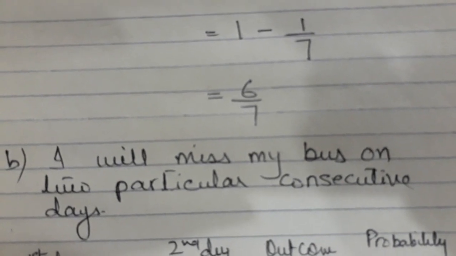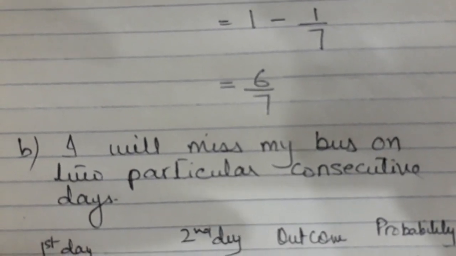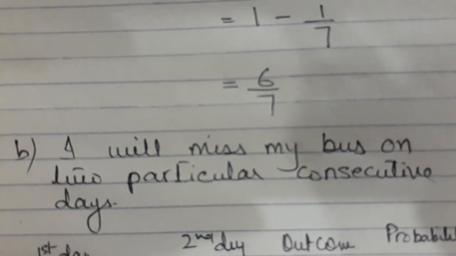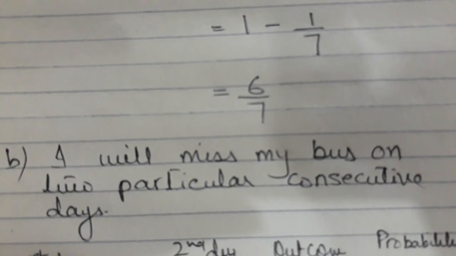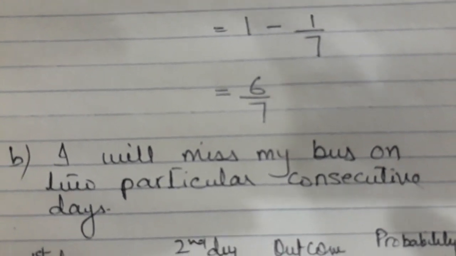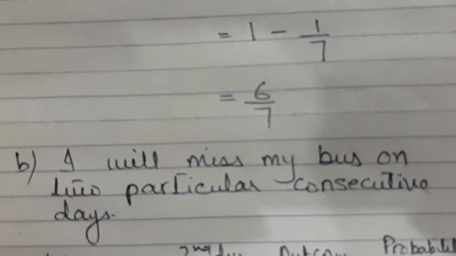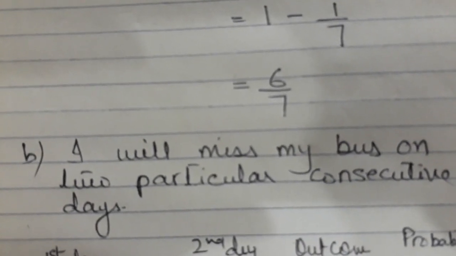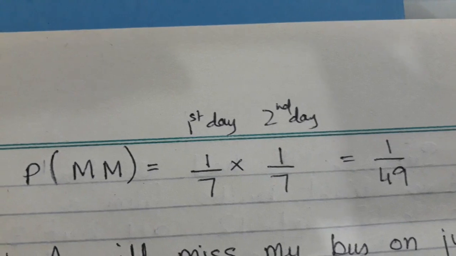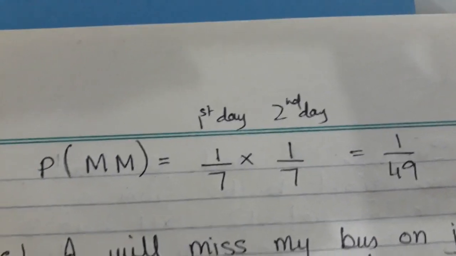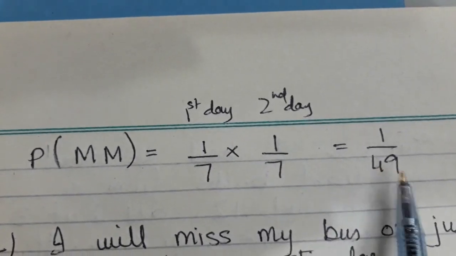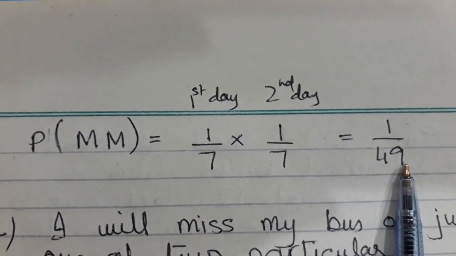But suppose you don't want to draw it, then what will you do? Both days you have missed the bus. So what does it mean? It means the first day you miss, probability is 1/7. Second day you miss, probability is 1/7. So you will multiply 1/7 into 1/7. It means the probability of missing first day and second day, both days, is 1/49, right?